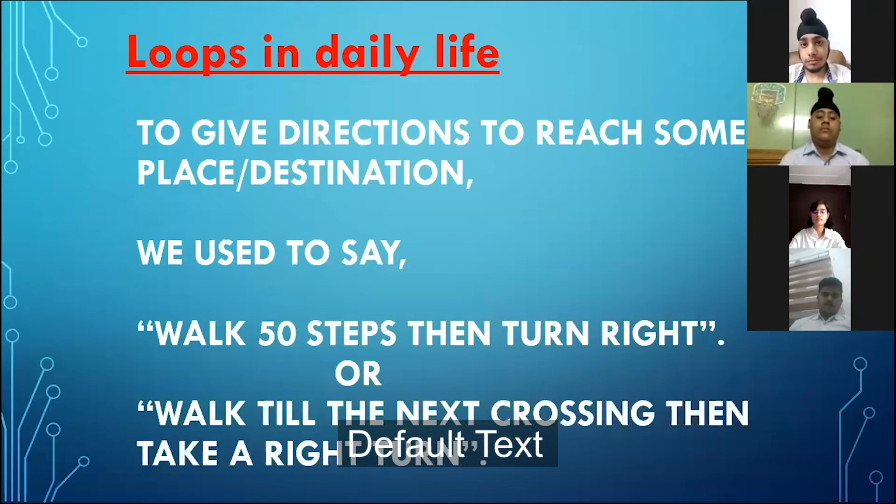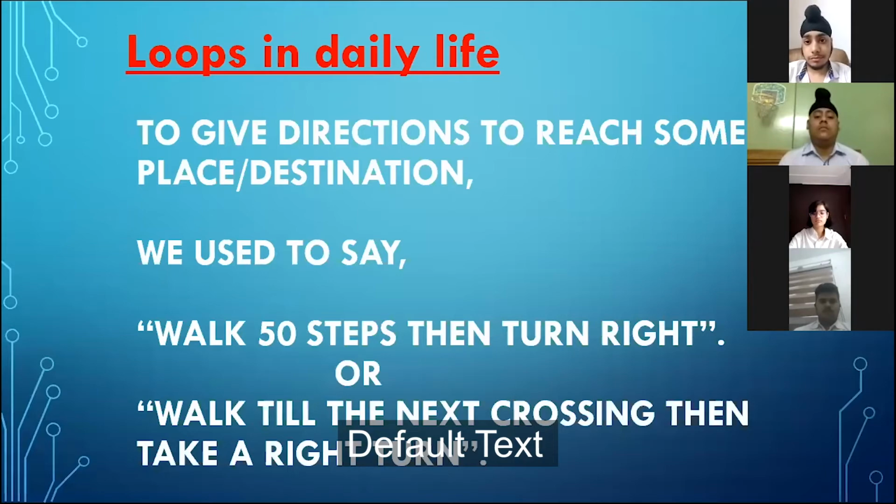In the same way, you can say, walk till the next crossing, then take a right turn. This means repeat the action. What is the action here? Walking is the action. So walk until you get to the next crossing.